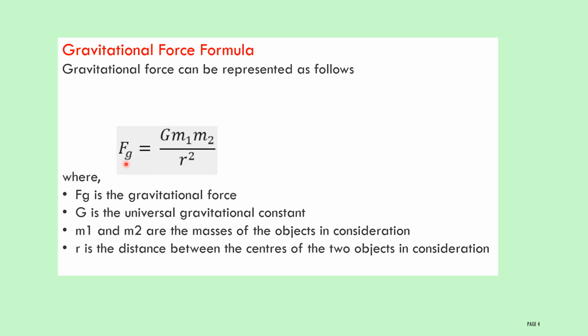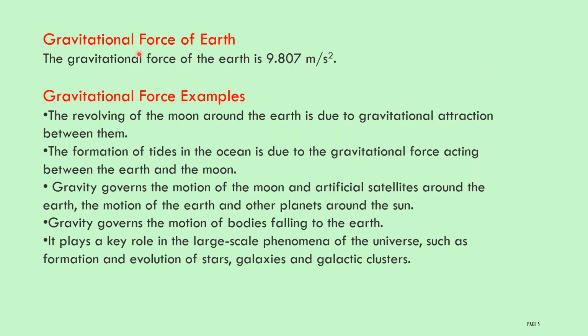Gravitational force is directly proportional to the product of the masses of the objects. Gravitational force is inversely proportional to the square of the distance between the objects. This point you also have to remember. Gravitational acceleration of Earth is 9.807 meters per second squared.